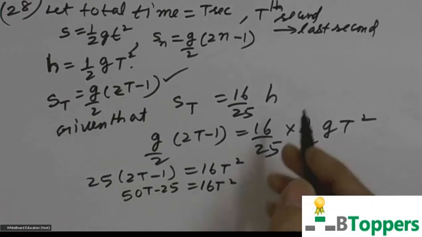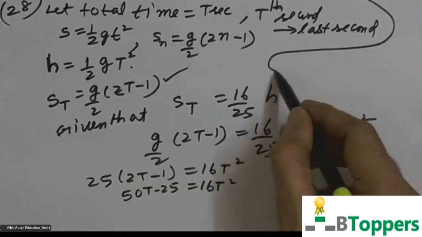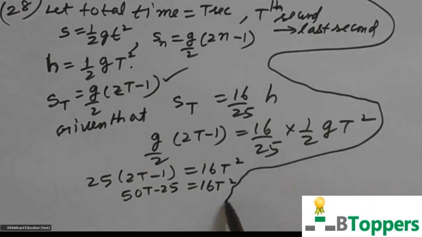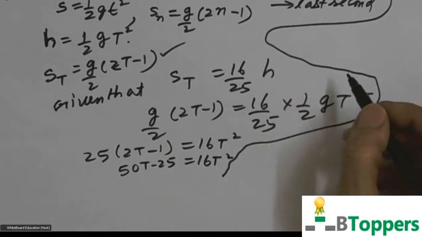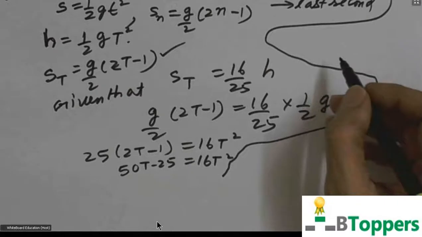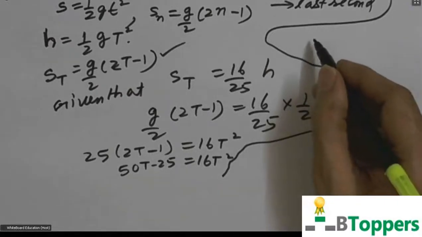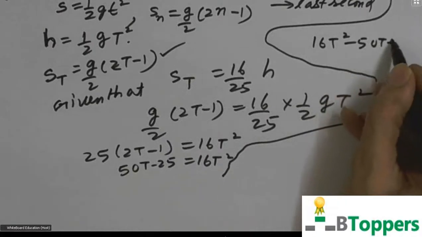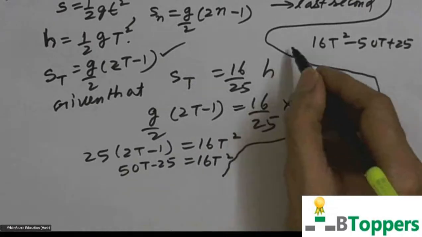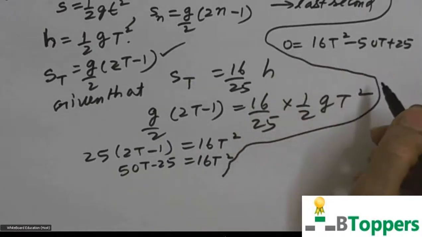Then solve by the factorization method. So 16t square minus 50t plus 25 equal to 0.